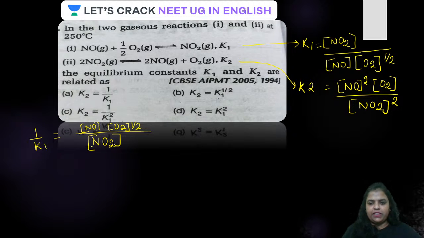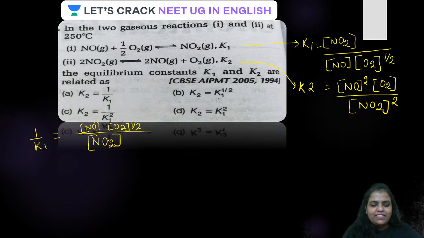Keshwan is answering this as C. Well done. Okay, guys, first we have reversed it. When reversed, the new equilibrium constant will become the inverse of it. Is that clear? So the numerator will become denominator and denominator will become numerator like this.